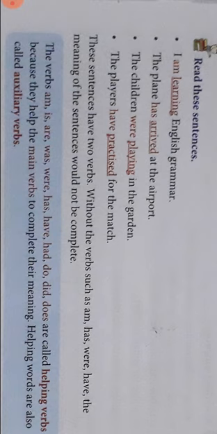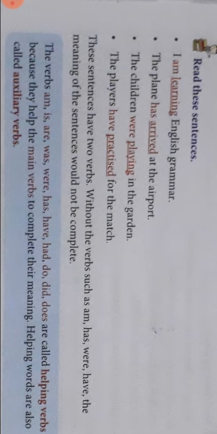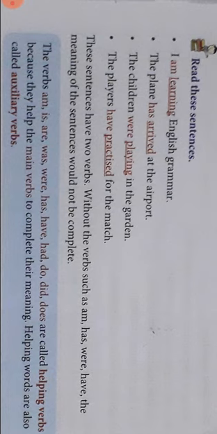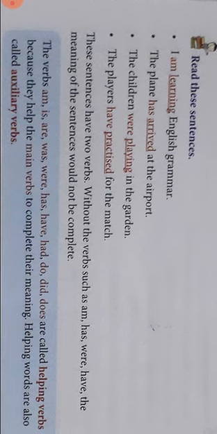The plane has arrived at the airport. Has arrived. The children were playing in the garden. Were playing. The players have practiced for the match. Have practiced. These sentences have two verbs. Without verbs such as am, has, were, have, the meaning of the sentence would not be completed. So these are the helping verbs as well as the auxiliary verbs.